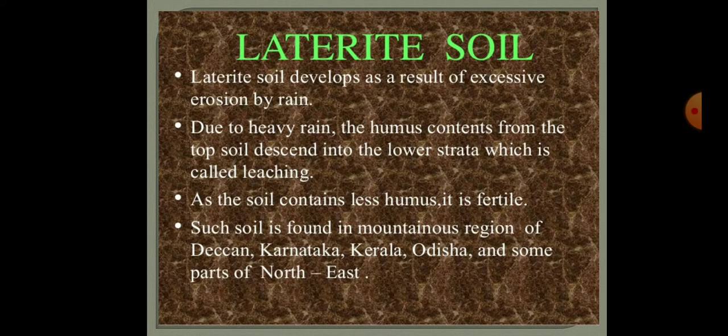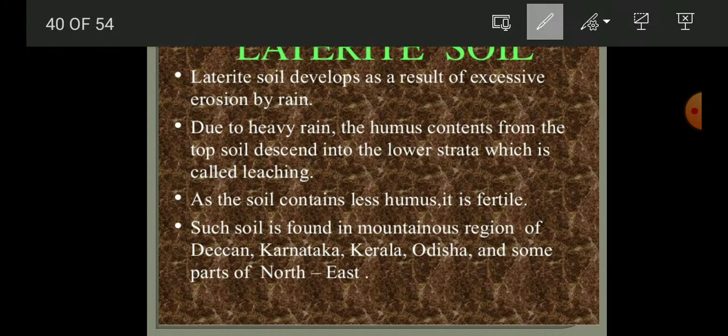Now the third type of soil is the laterite soil. So laterite soil is very famous, okay. And this soil is developed as a result of excessive erosion by the rain. That means this soil is developed where the rain is happening in large amounts, okay. And that is why if the erosion is done, that means the upper layer goes down from that, okay.